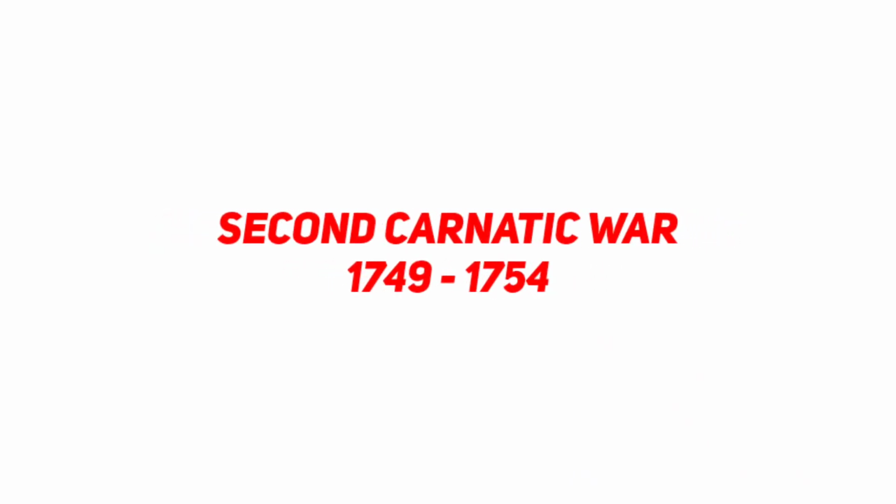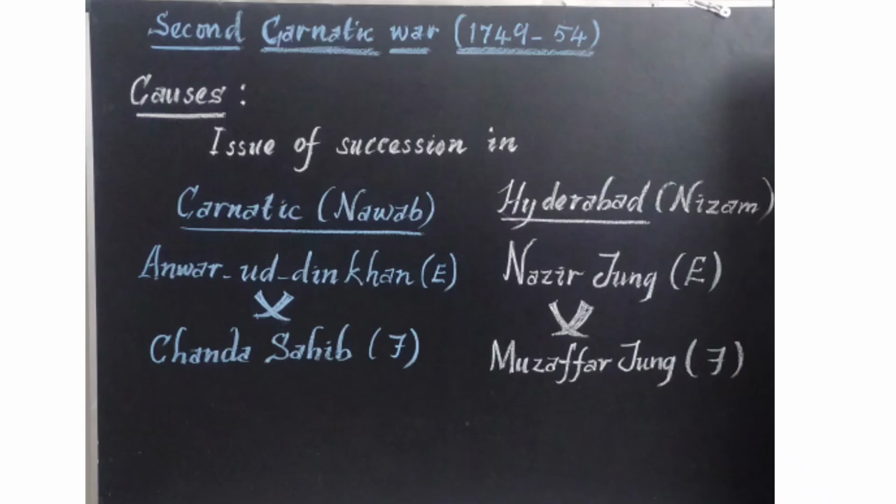Let us see the Second Carnatic War. The duration of the war was 1749 to 1754. The main cause of the war was the issue of succession in two places in India, one at Carnatic and another at Hyderabad. Carnatic was ruled by a Nawab and Hyderabad by a Nizam. In Carnatic, the war of succession was between Anwaruddin and Chanda Sahib, and in Hyderabad, it was between Nazir Jung and Muzaffar Jung.